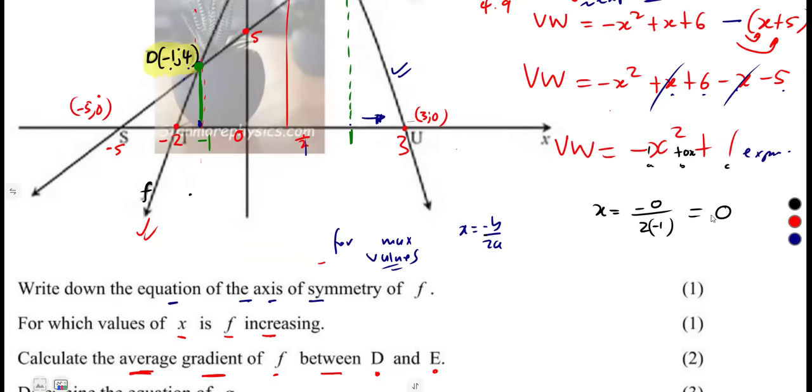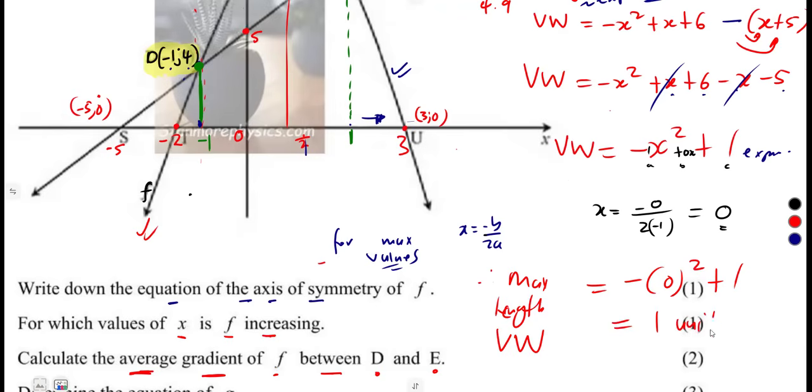Guys, 0 over any number is 0. So we are saying for maximum values, x is 0. Not to say that's our maximum value, no. At the maximum value, x must be 0 for this one. So therefore, the maximum length of VW is going to be, when x is 0, put that in place of x: 0 plus 1, which is 1 unit.